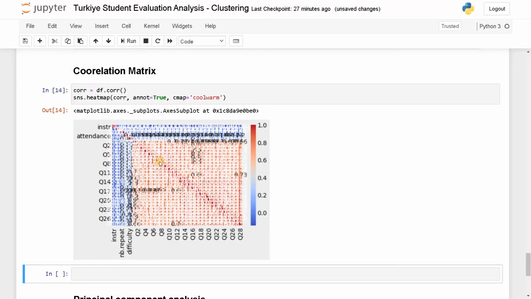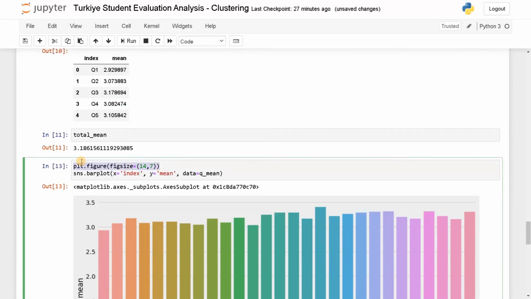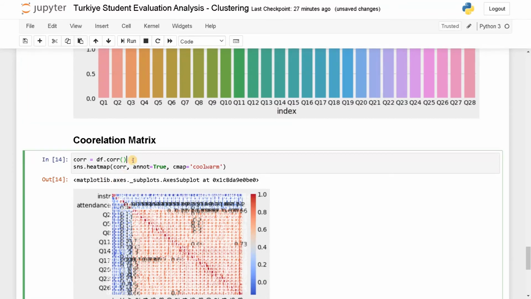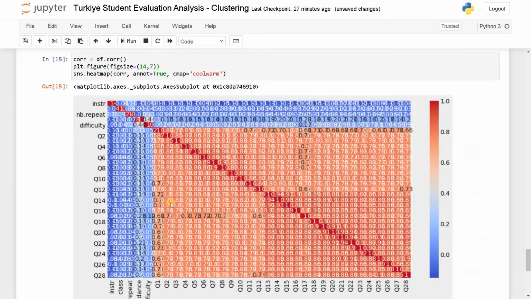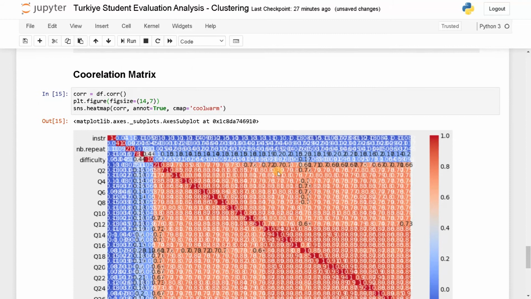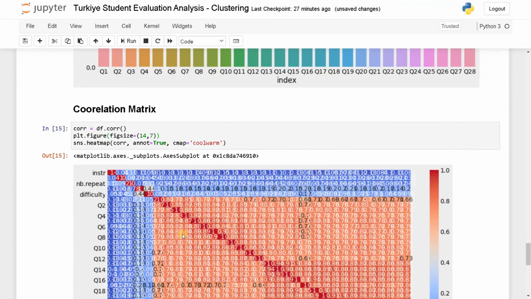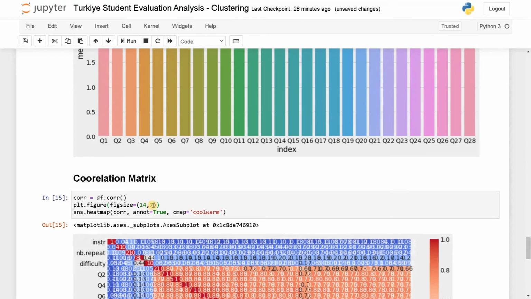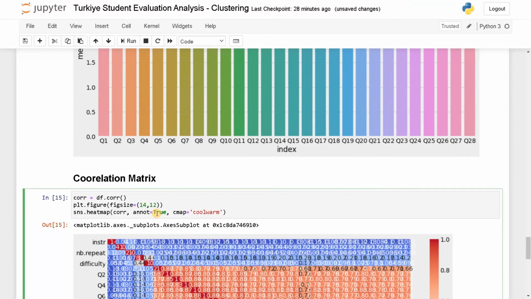Okay, again the picture is somewhat constrained. Let's just copy this figure size and paste it here. Run this again. Okay, it's still constrained because of the large number of attributes. Let's increase the values further. For the columns, let's say 12, and for the rows we also need to increase, let's say 18. Run this.